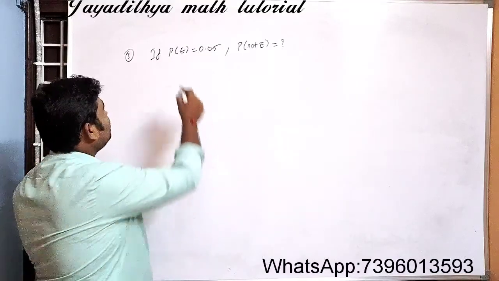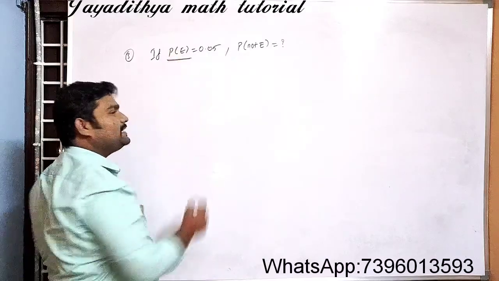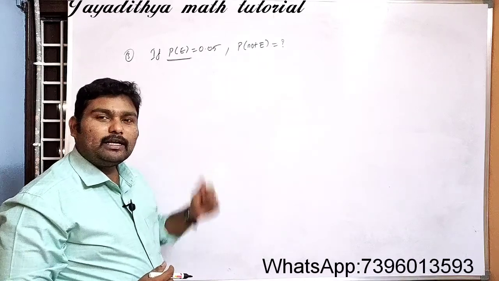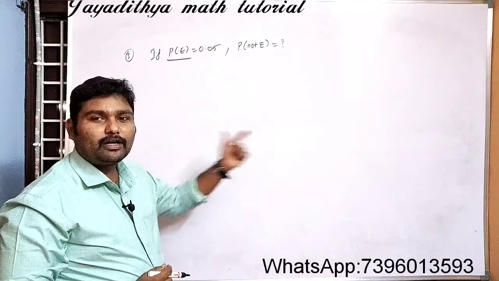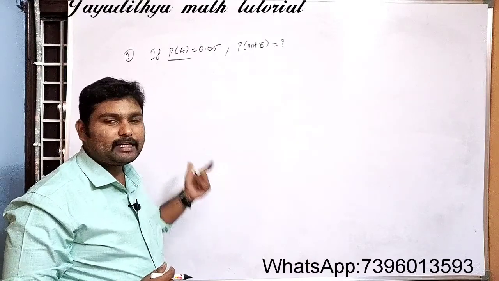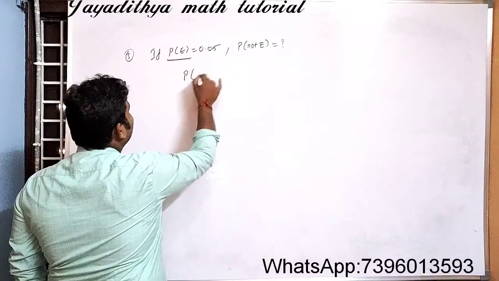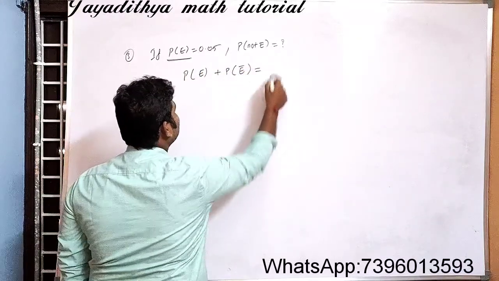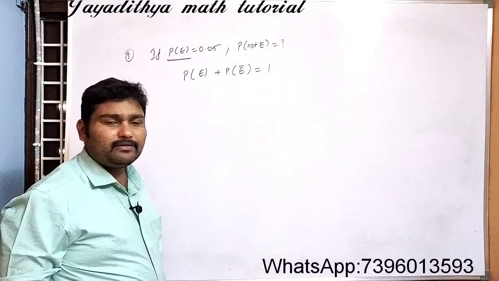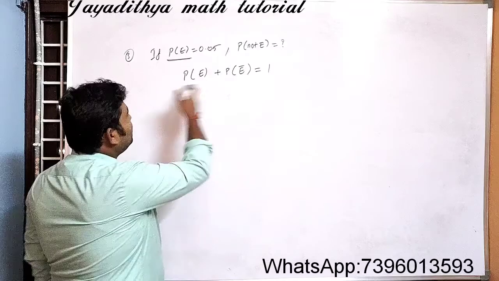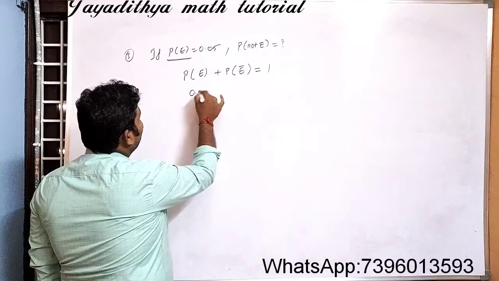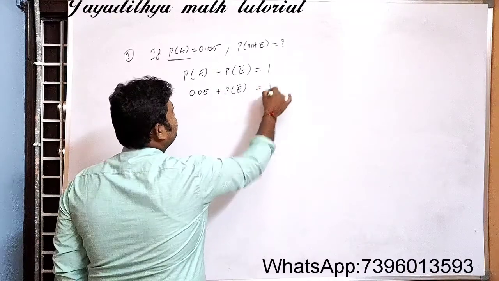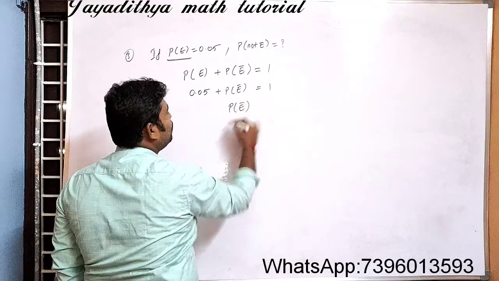Why? Because here you should get event E, here you should not get event E. This is the same as the probability of getting 5 and the probability of not getting 5, which we have discussed in our earlier classes. Okay, so see here, what is the formula? Probability of E plus probability of not E is equal to 1. The sum of two complementary events is equal to 1, right? So the problem is very simple now. So this is 0.05 plus probability of E bar, that is not E, is equal to 1. Now you can say, what is the probability of not E?